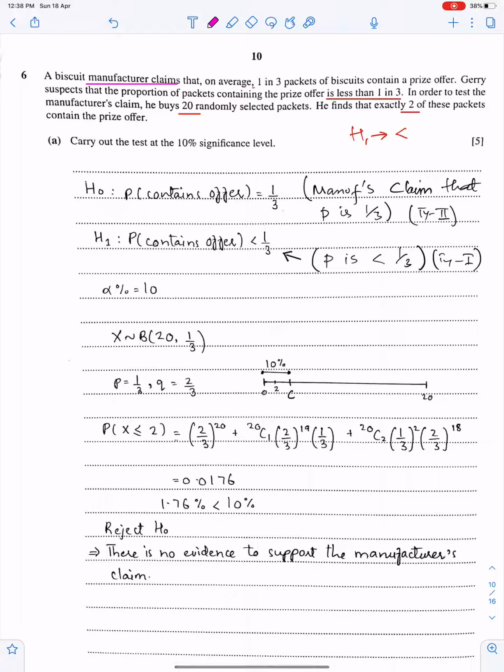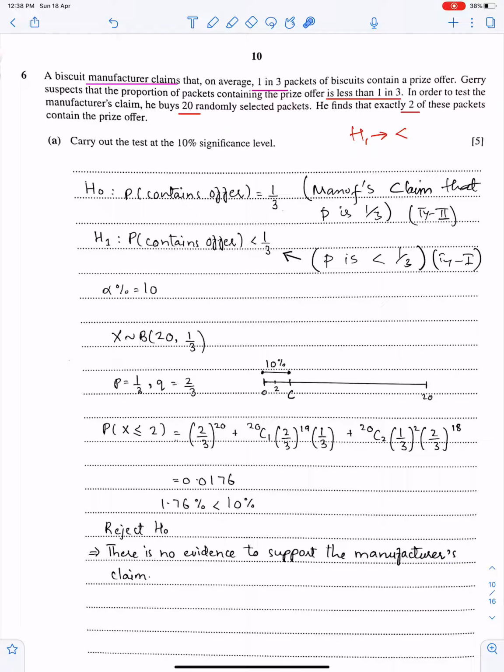Jerry suspects that the proportion of packets containing the prize offer is less than 1 in 3. So H1 has a lesser sign. The proportion is less than 1 upon 3. And this is the manufacturer's claim that proportion is 1/3.